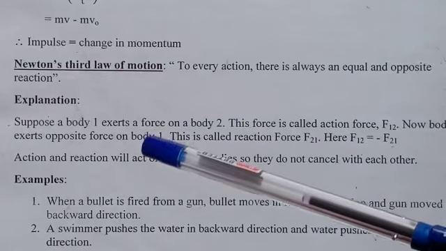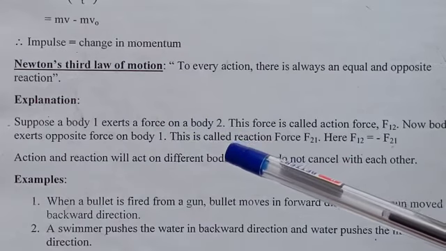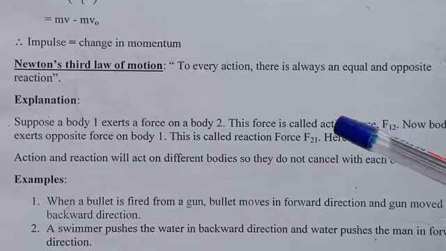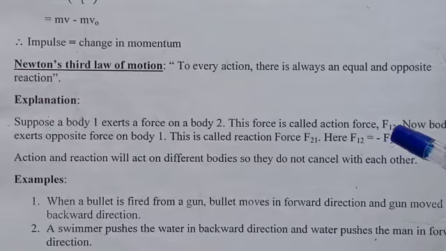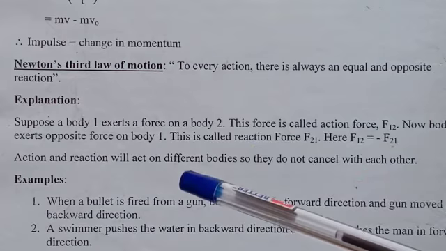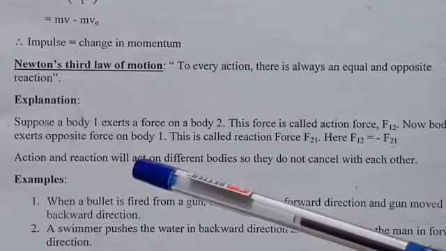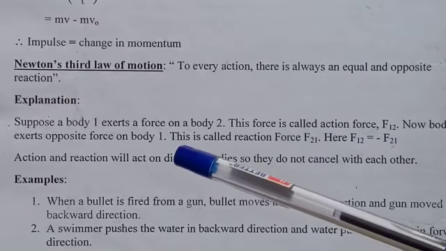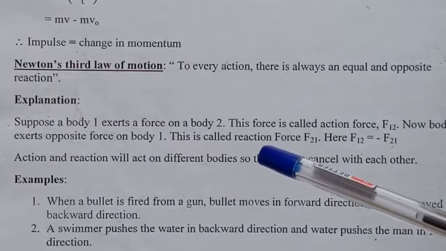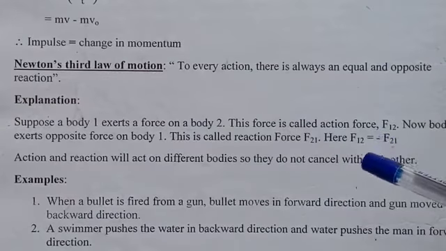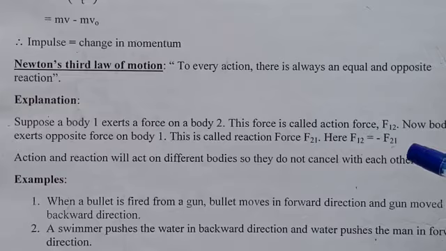Hence F12 is equal to minus F21, because for every action we observe an equal and opposite reaction.